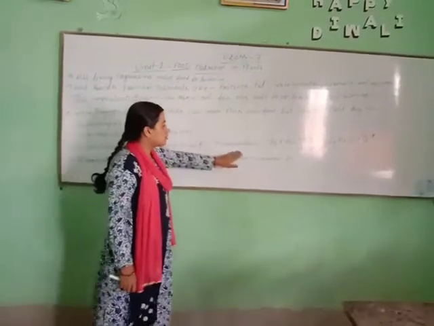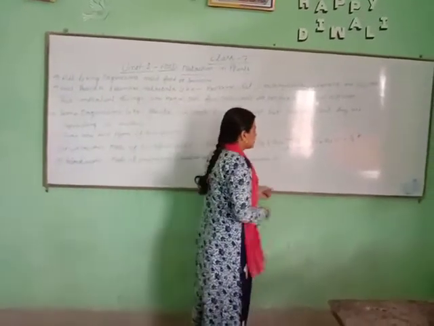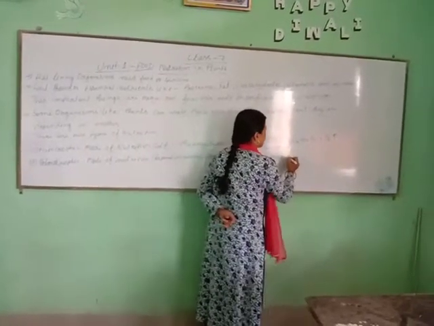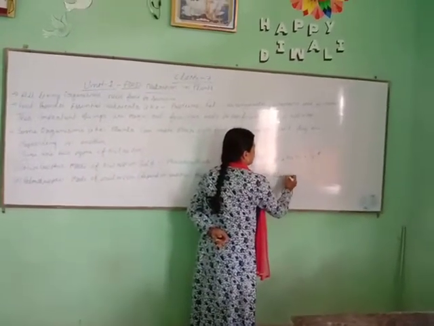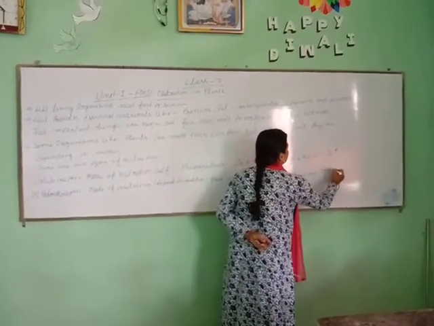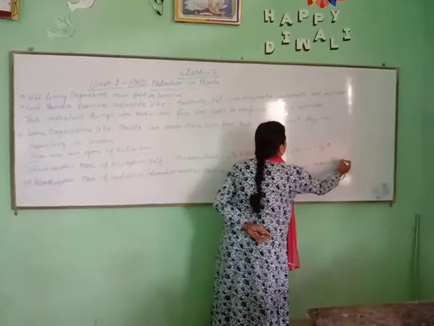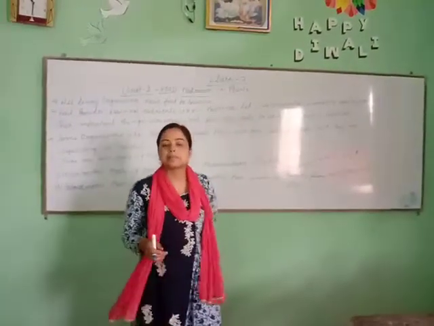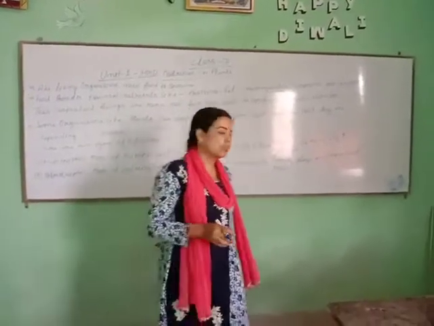In the process of photosynthesis, leaves play an important role. Without leaves, plants can't make their own food.